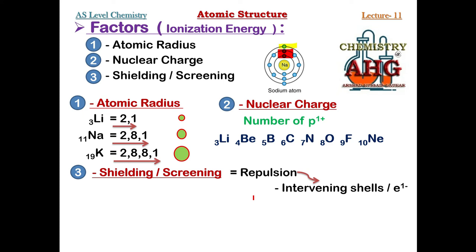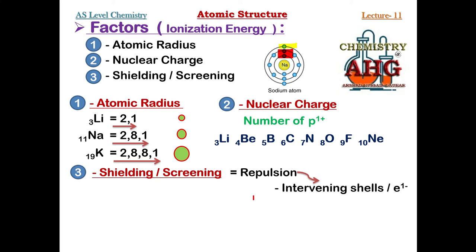Now what has happened? Whenever there is shielding or repulsion, the pull of the nucleus on the valence shell decreases, because the nuclear charge decreases for the valence shell. Out of 11 protons, only 1 proton of sodium is able to attract the last shell.